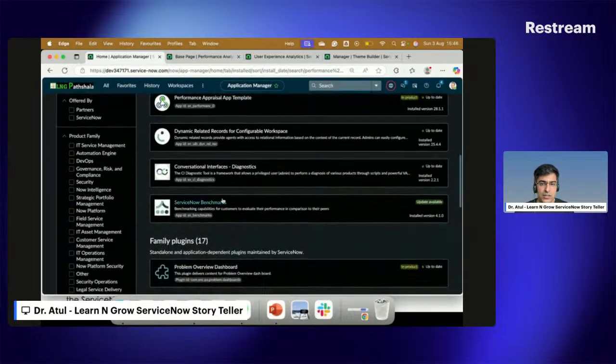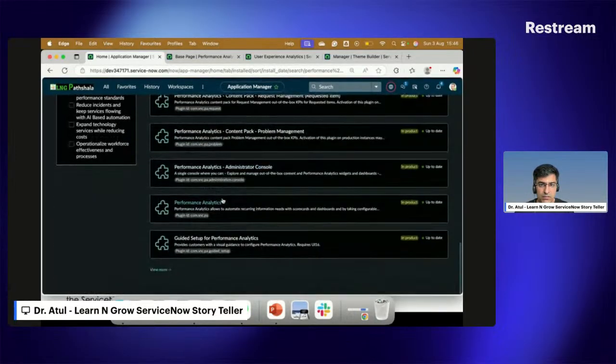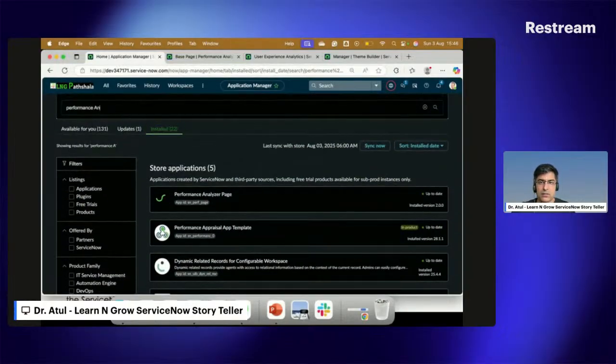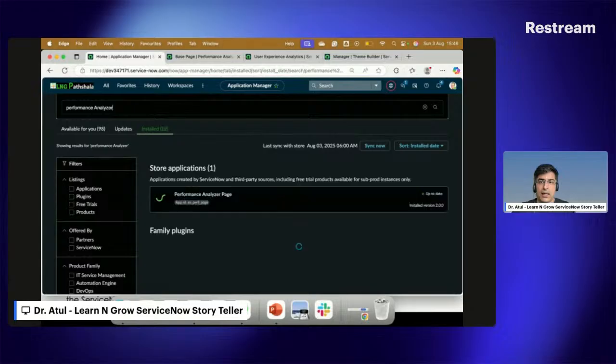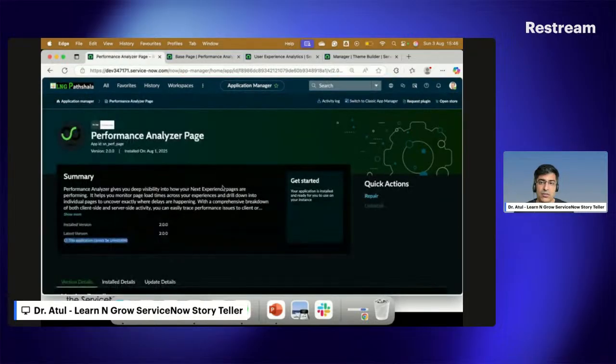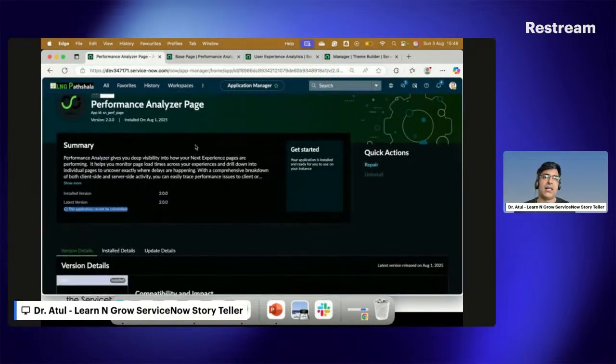Not this one. The full application name is, I guess it will be down somewhere, or I have to look for performance. And it's ZER, not SER, so it is like the English one. So you can see Performance Analyzer page. You can see here. So if you download it, it will be available in your instance.